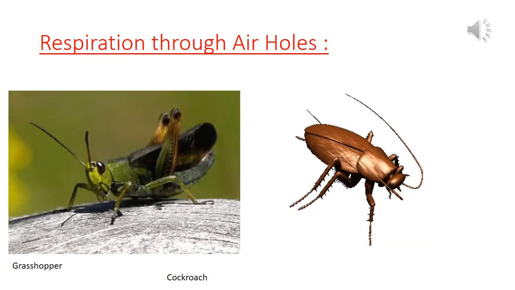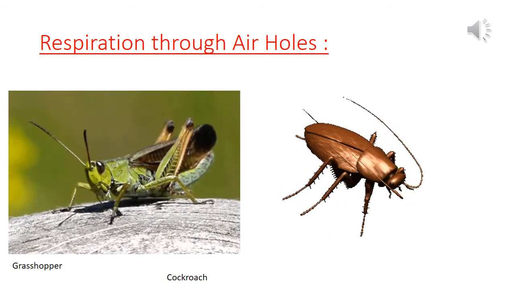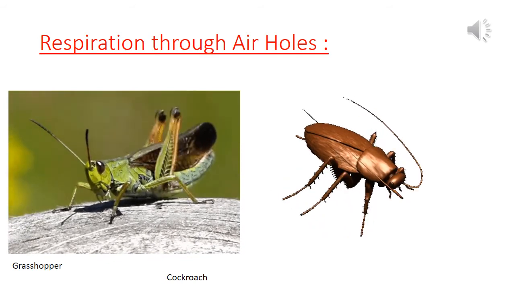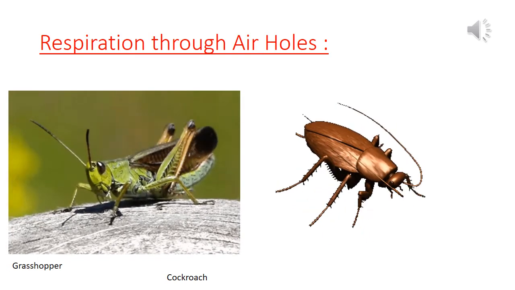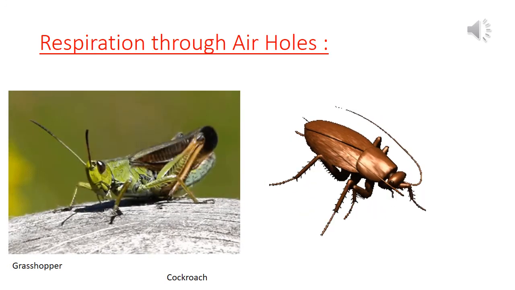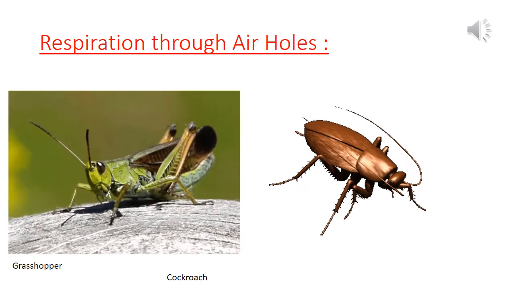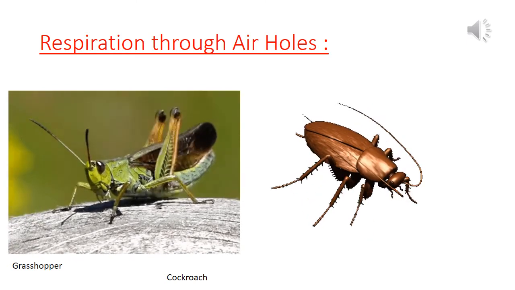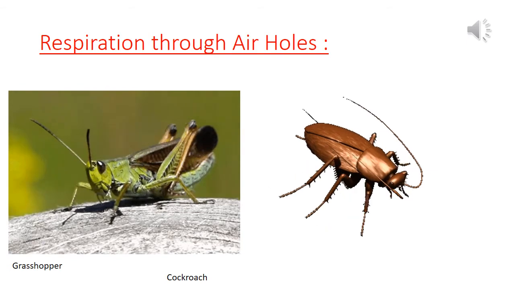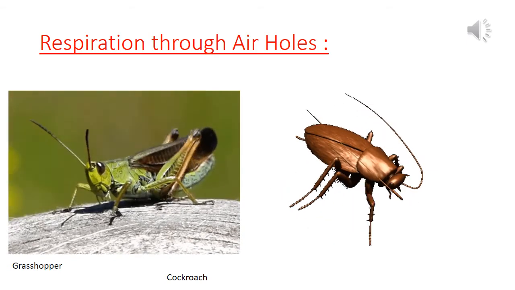Let's see the respiration through air holes. Children, insects like grasshoppers and cockroaches have a respiratory system consisting of a network of thin air tubes called trachea spread into the whole body of the insect. These air tubes have tiny openings called spiracles on the sides of their body. Oxygen-rich air enters the body through spiracles. This air now goes into the trachea, diffuses into the body tissues and reaches every cell of the body.